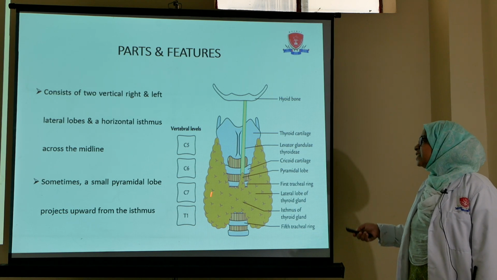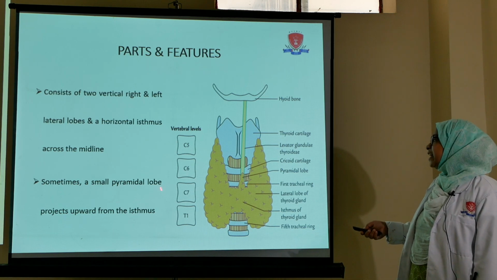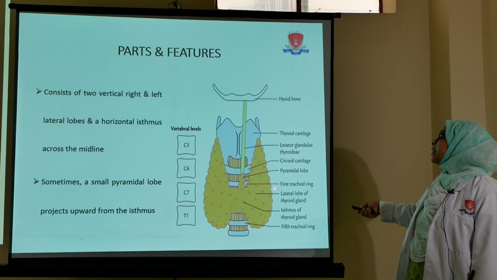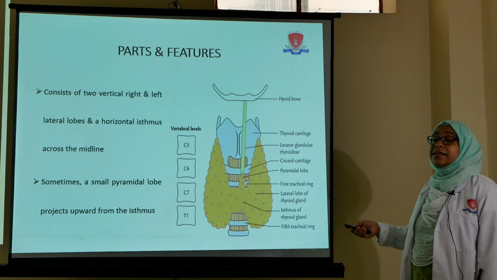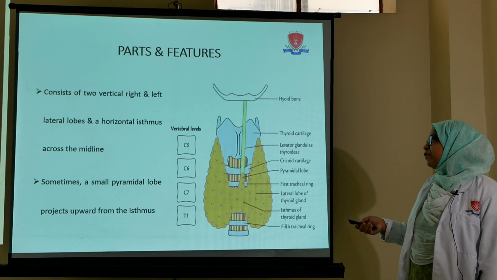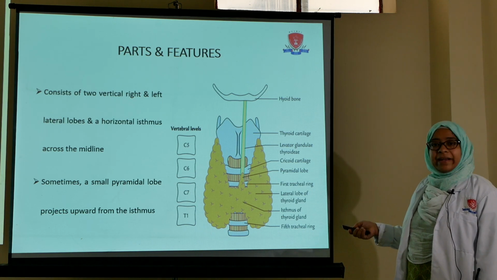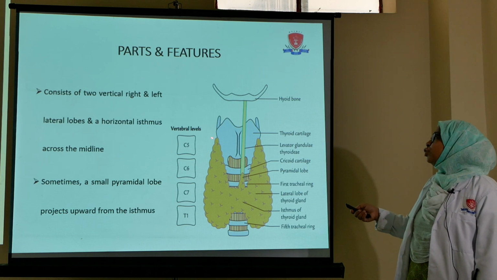It has 3 surfaces. This surface is the lateral surface, which is directed laterally. The one which is medial is the medial surface, and the one which is present posteriorly is known as the posterolateral surface, which is directed both laterally as well as posteriorly. It also has 2 borders.